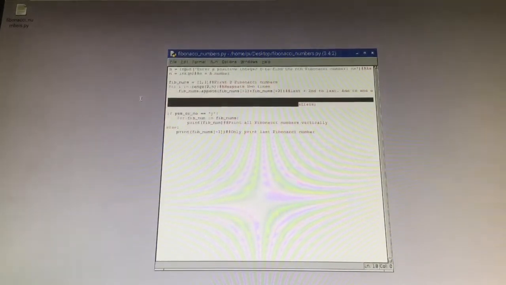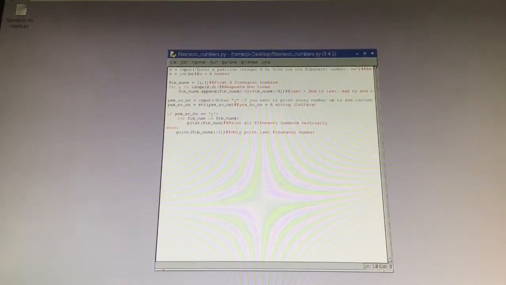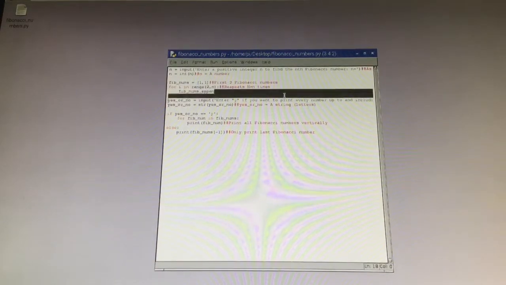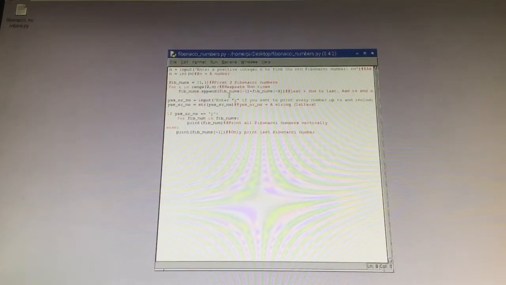So what that means is fib_nums dot append means you add. So fib_nums is, if you remember, the list of numbers, and dot append means add to the end. So fib_nums dot append, and now everything after this, right here, is what you add in parentheses.